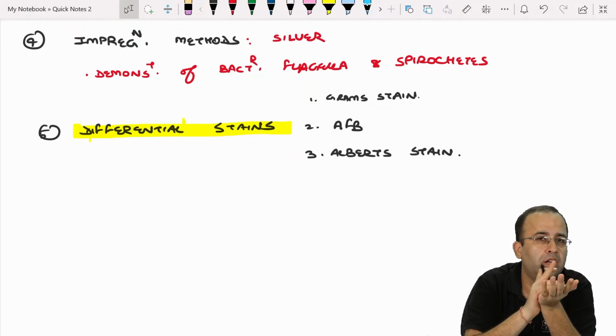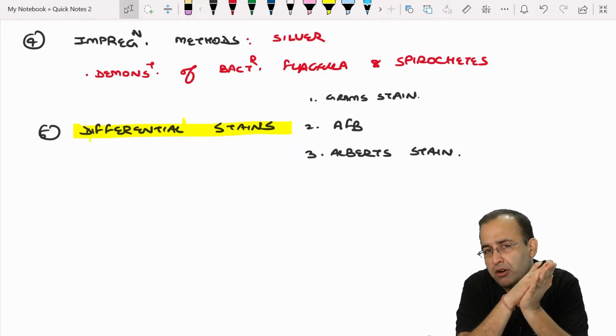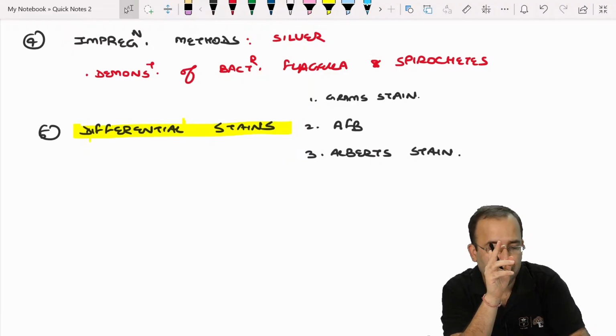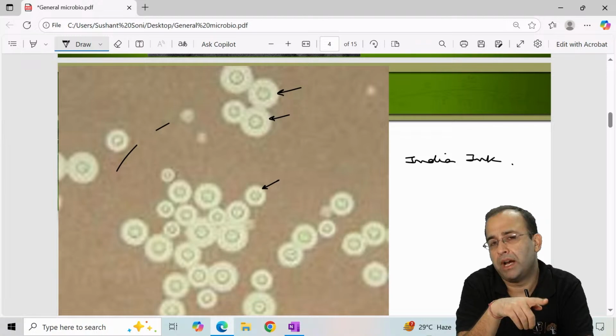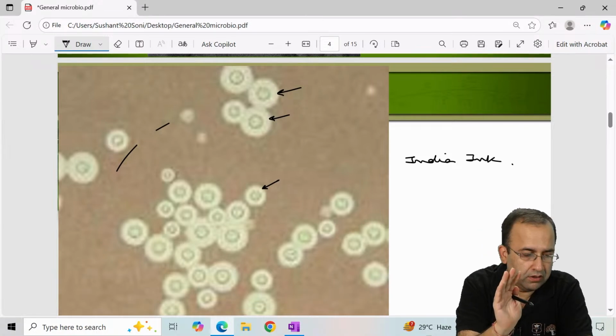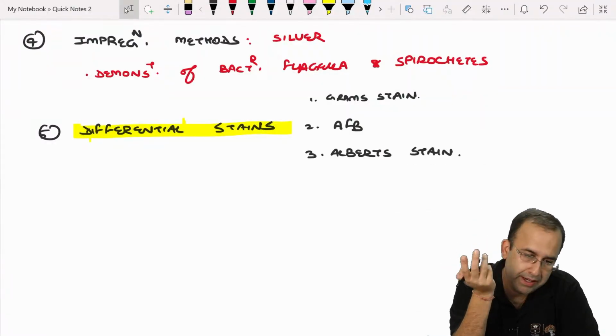It is not dark. Dark is black, right? In negative staining, the background is stained. The bacterial capsule was visualized against a stained background. This is India ink or nigrosin stain, negative stain.